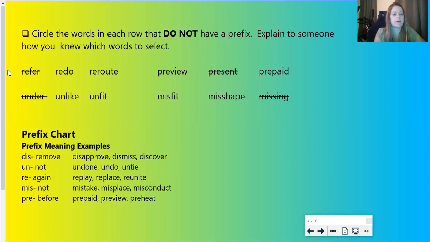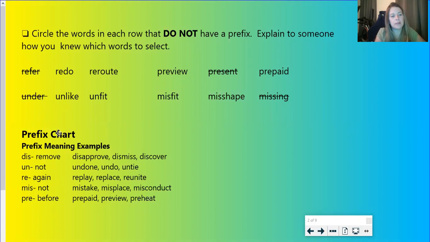Okay, so your first row had the prefix RE, and RE means again, to do something again. So your words were refer, redo, reroute. Refer is not a word with a prefix because the word FER, that's not a word. So those are just 3 letters that happen to go after RE. So that's just a word that happens to begin with RE, but it doesn't have a prefix per se.